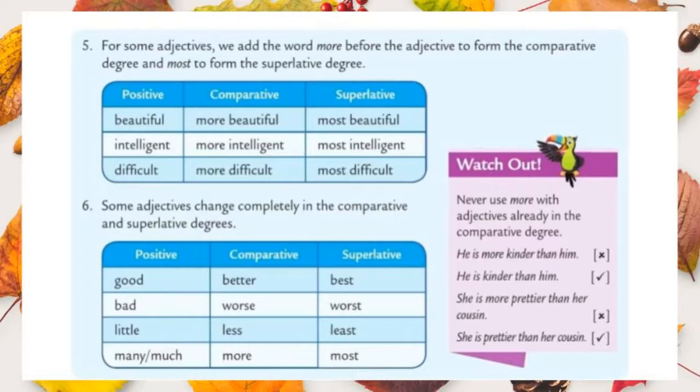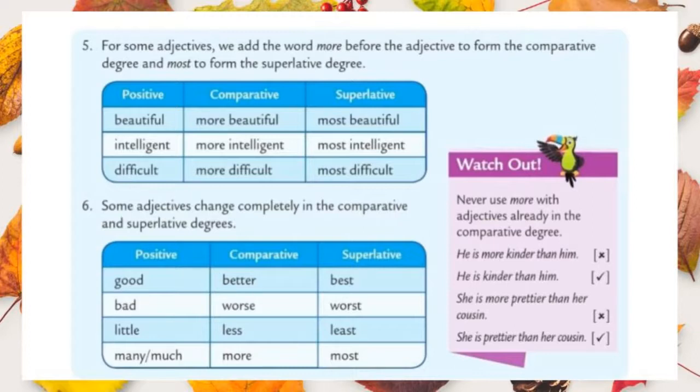Instead of that, we should use more for comparative and most for superlative. More beautiful, most beautiful. Let's move to the second one, intelligent. More intelligent for comparative, most intelligent for superlative. Difficult, more difficult for comparative, most difficult for superlative.